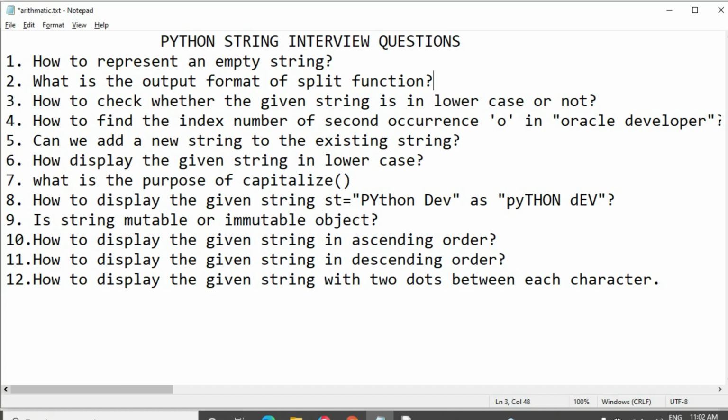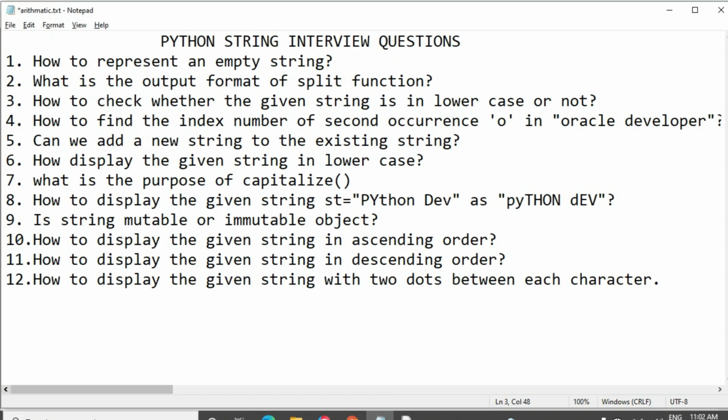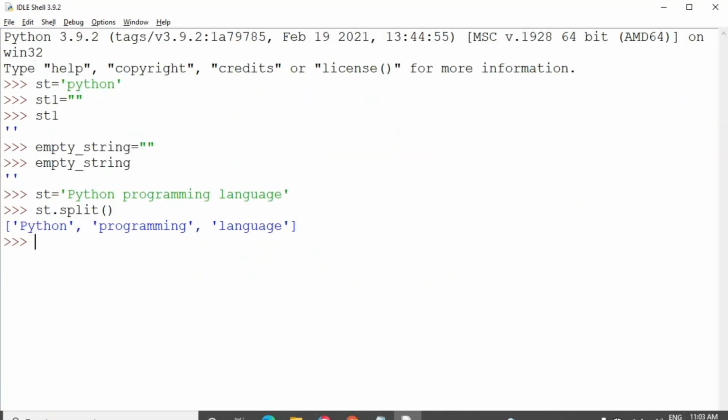Then the next one is how to check whether the given string is in lowercase or not. If you want to check whether a particular string is in lowercase, we will use the islower function.